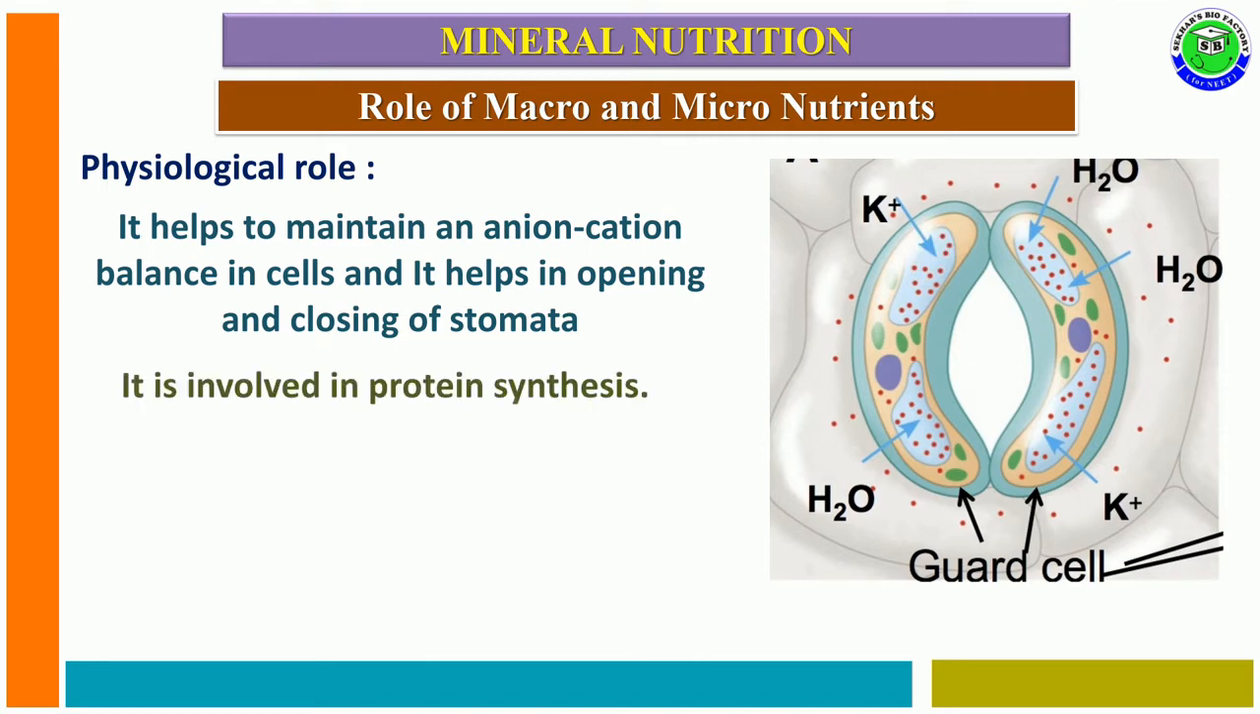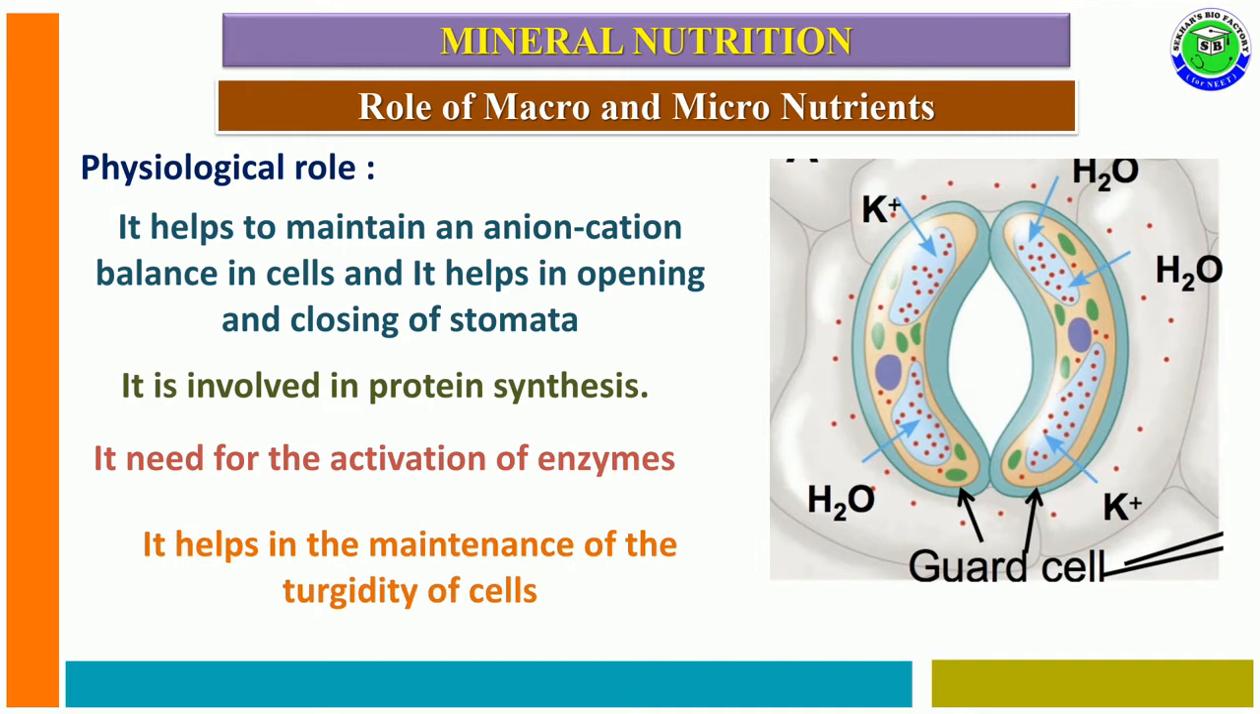Potassium is also involved in protein synthesis, and it is needed for the activation of various enzymes. Potassium is helpful to maintain turgidity in a cell. Due to maintaining of turgidity in guard cells, stomata opening takes place. It is the physiological role of potassium.